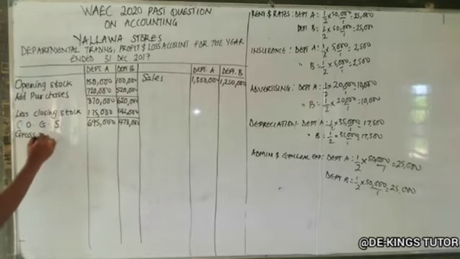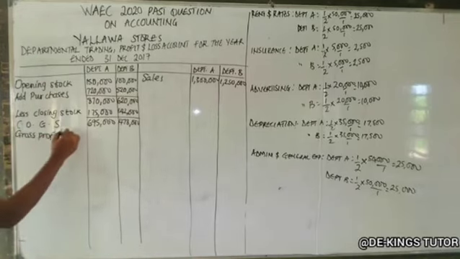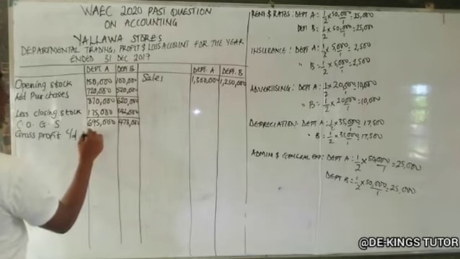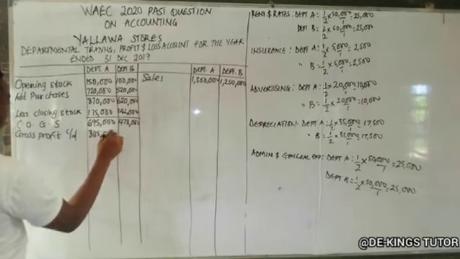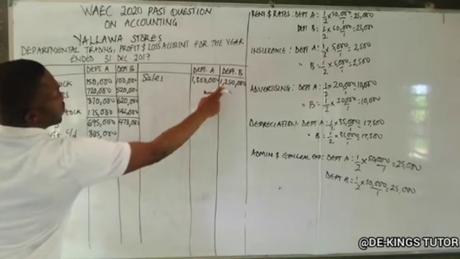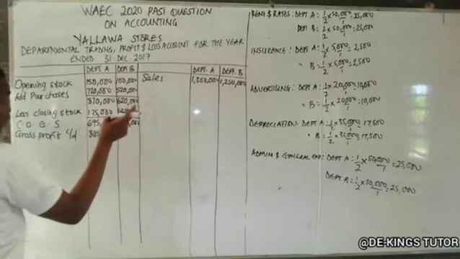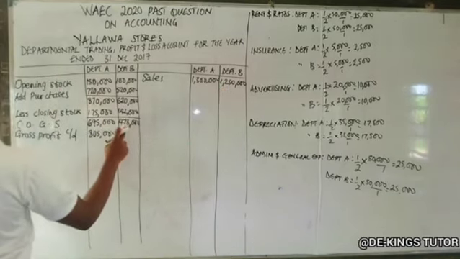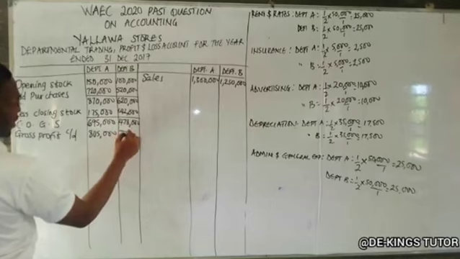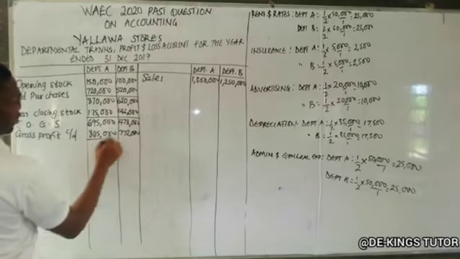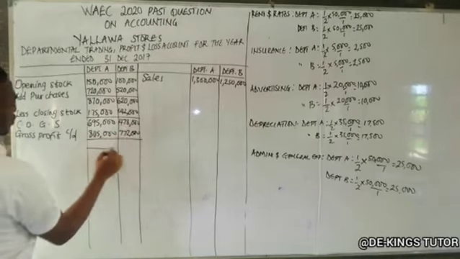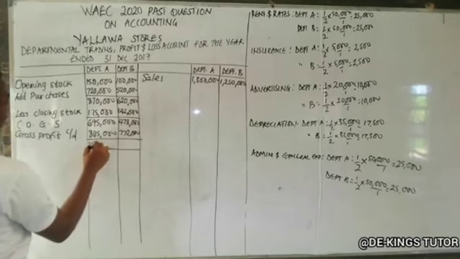While 1,250,000 minus 478,000 gives us 772,000. So if you add these two, you're supposed to have 1,500,000. And this is also giving 1,250,000. So 1,500,000, 1,250,000.